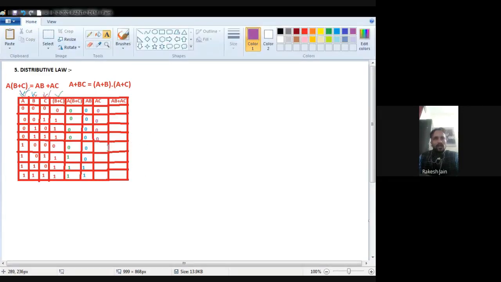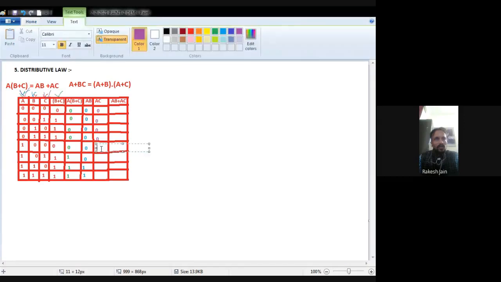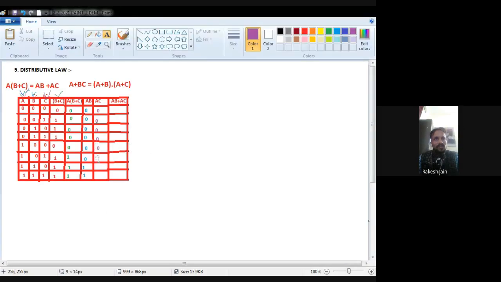First I require AB. AB means A dot B. It means AND operation. It means any input is 0, output will be 0. So where is A, where is B? Now see with this blue color: A is 0, I find a 0, that's why 0. A is 1, but B is 0, I find a 0, that's why 0.